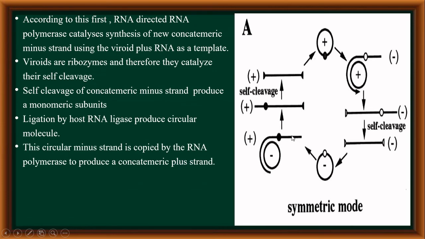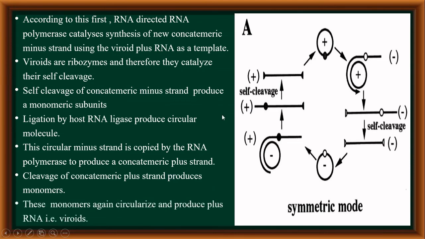You can again see here, this is the plus strand formed from the minus strand. The cleavage of the concatameric plus strand produces monomers that are positive. These monomers again get circularized and ligated and thereby produce plus RNA, that is viroid. This mode of replication is also called the symmetric mode of replication of viroids.